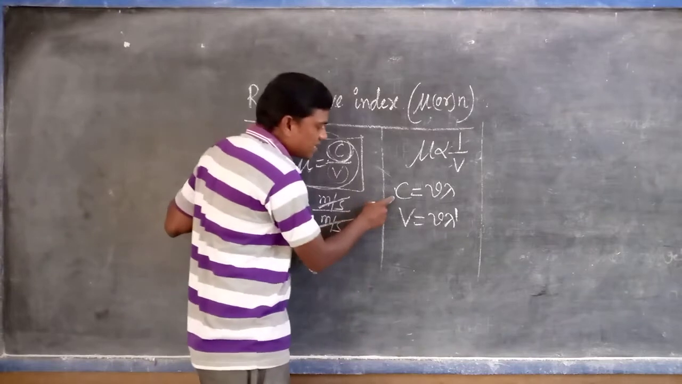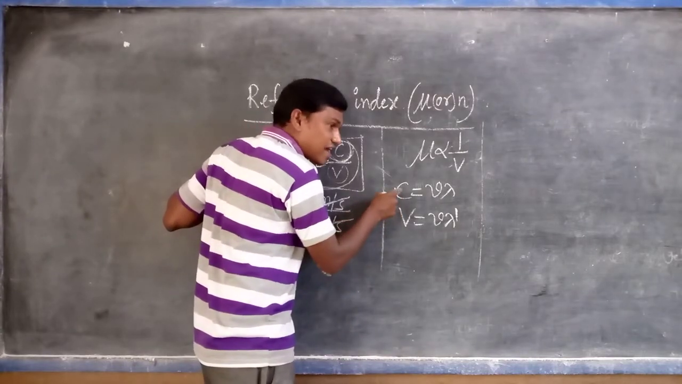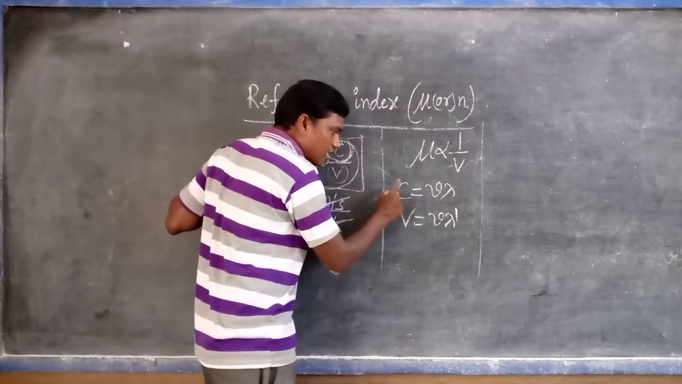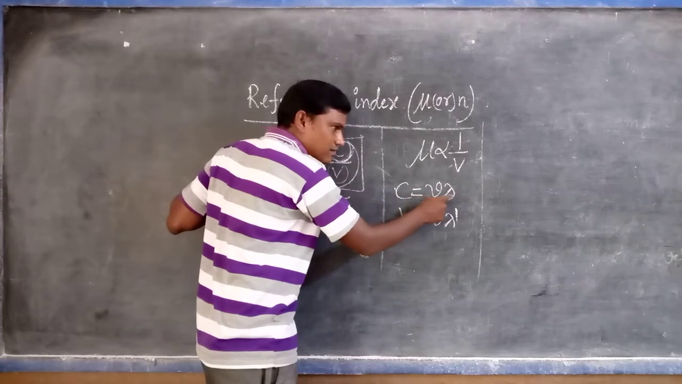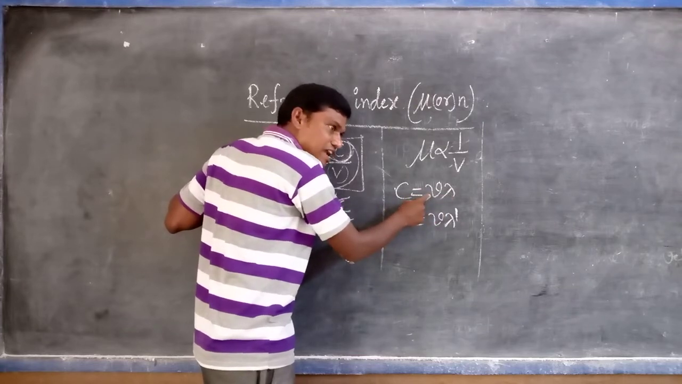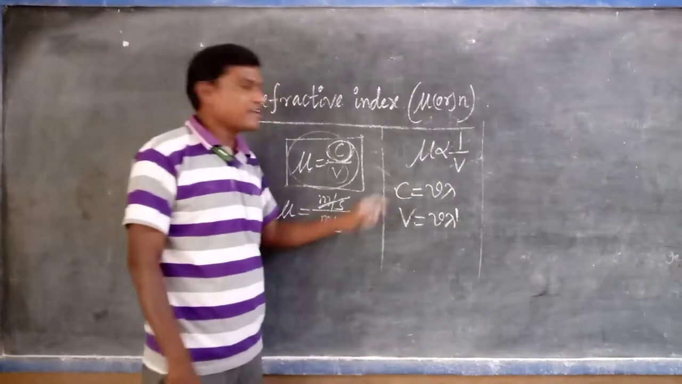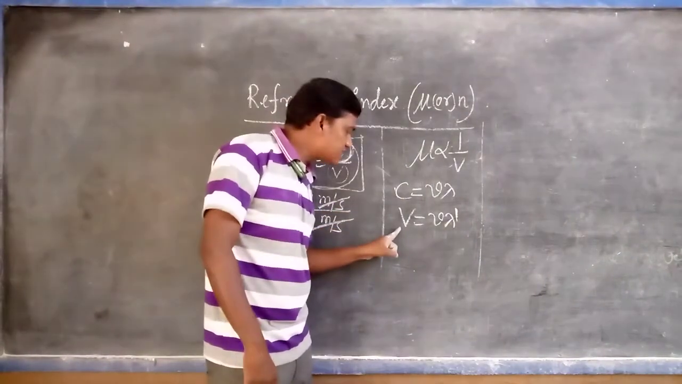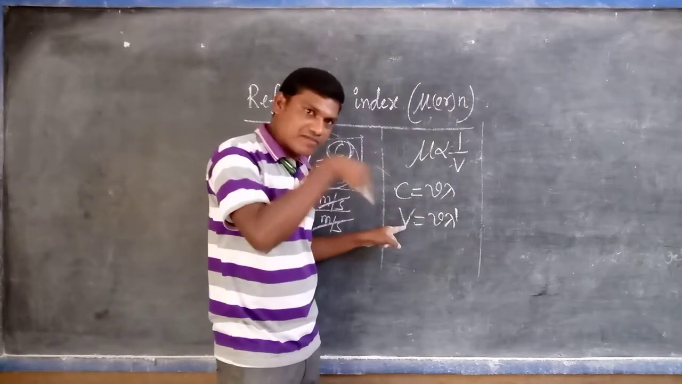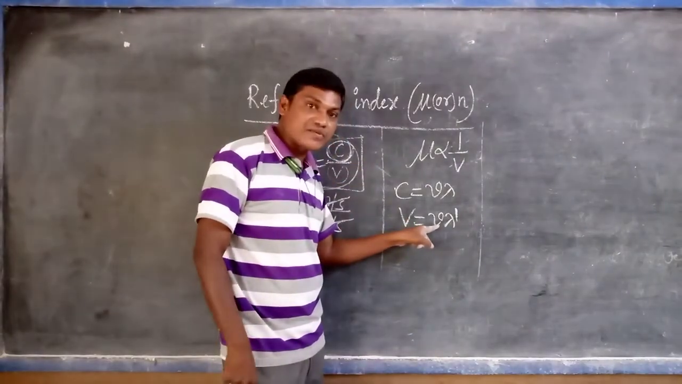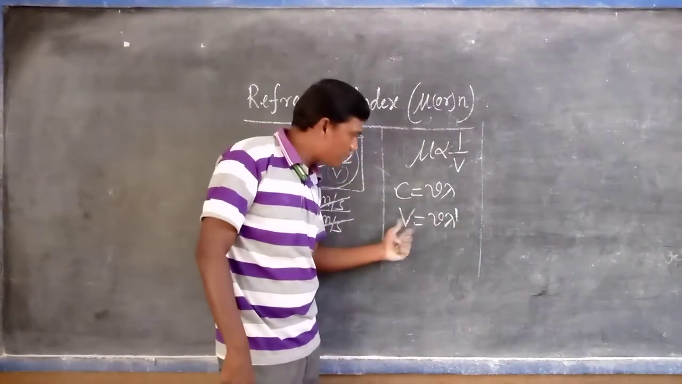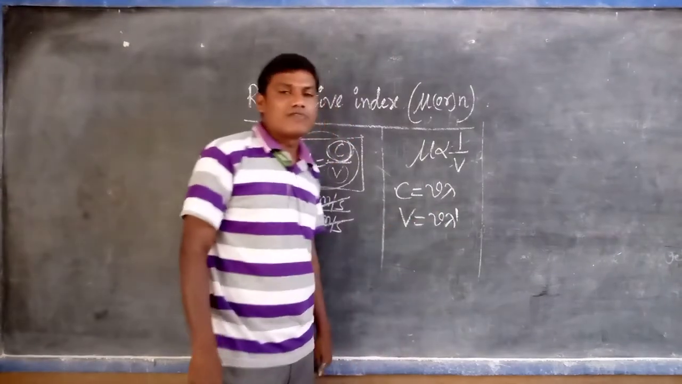Here C is the velocity of light in air or vacuum. It is constant. In this formula, nu is the frequency of the light in air or vacuum, and lambda is the wavelength of the light in air or vacuum. Next, V is the velocity of the light in the given medium, nu is the frequency of the light in that medium, and lambda dash is the wavelength of the light in that medium.